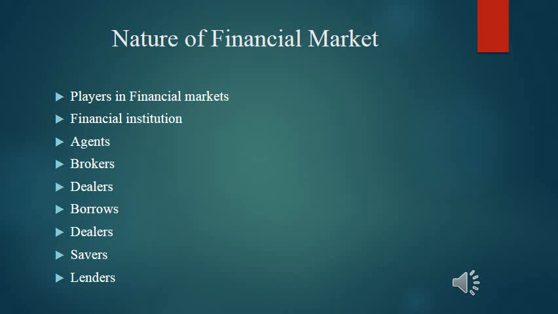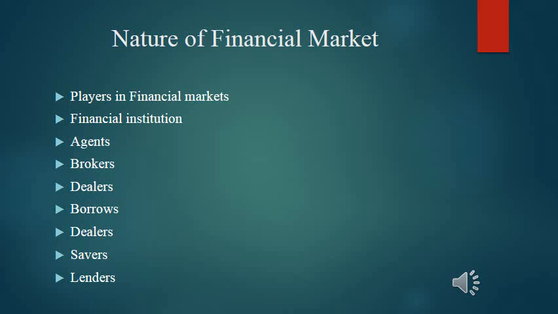Next, nature of financial market. We know that the financial market is the backbone of our Indian financial system or economic system. The financial system of an economy works through financial markets and institutions. Financial markets are the center that facilitate buying and selling of financial instruments. Financial markets are critical for producing an efficient allocation of capital, allowing funds to move from people who lack productive investment opportunities to people who have them. Financial market deals with financial assets or instruments of different types, such as currency, deposits, cheque, bill, bond, etc.